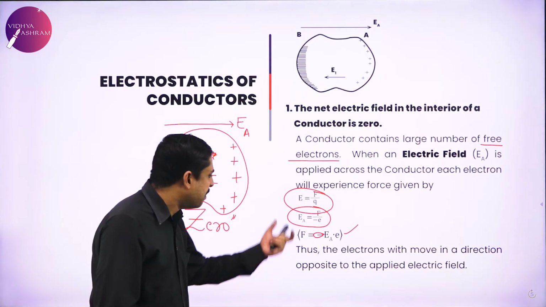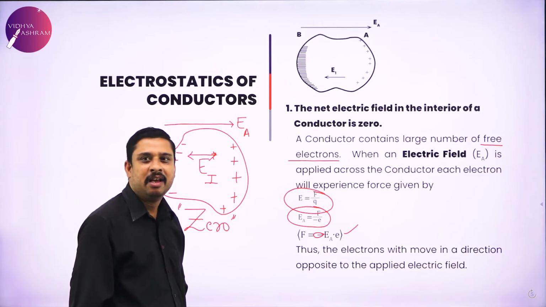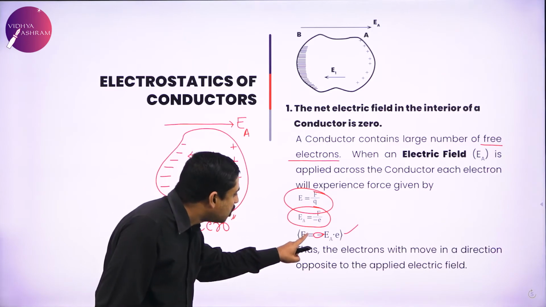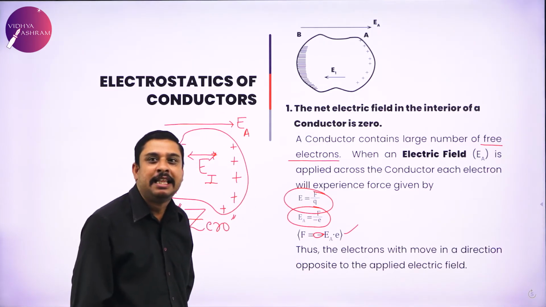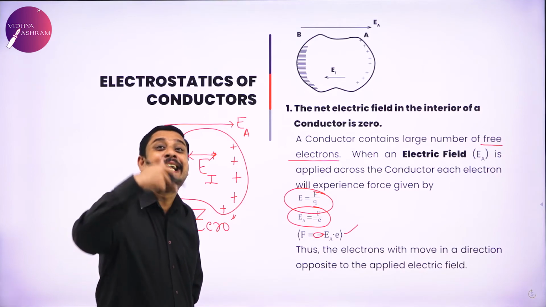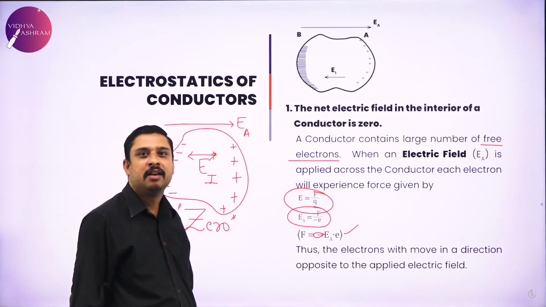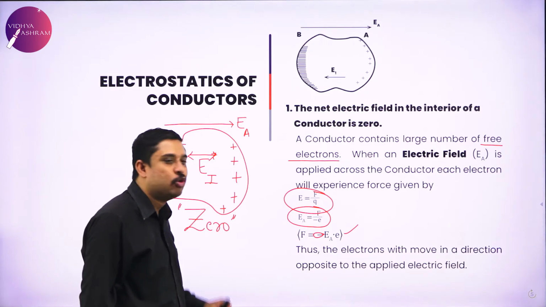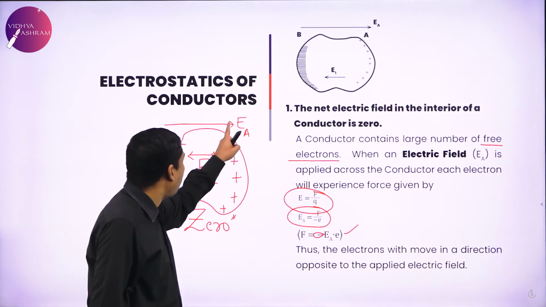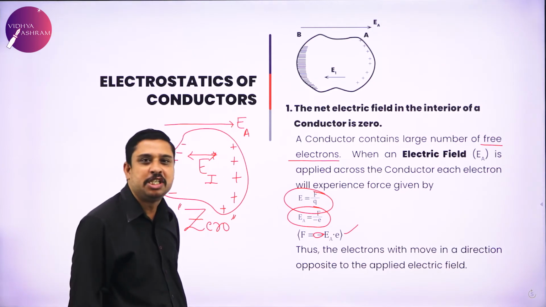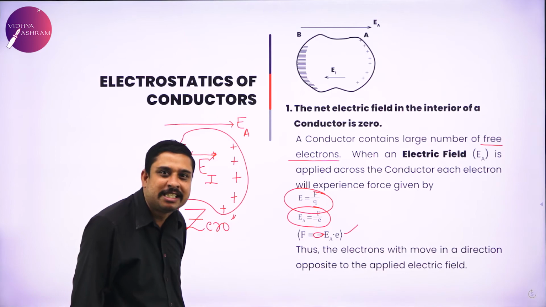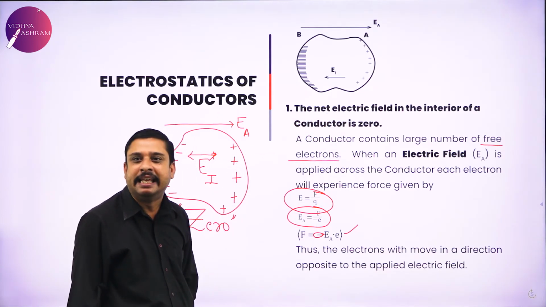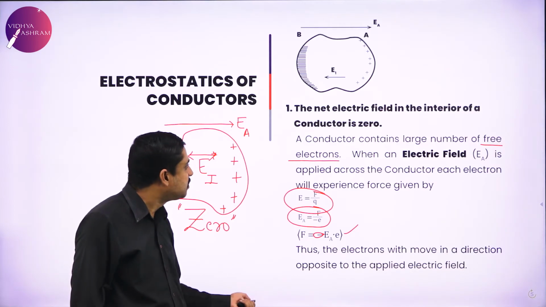The basic consequence is that, due to the applied field, the force is opposite to the direction of the applied field, causing redistribution of charges, because of which an induced electric field appears. Both have the same magnitude but are opposite to each other. Therefore the net electric field in the interior of a conductor is zero.